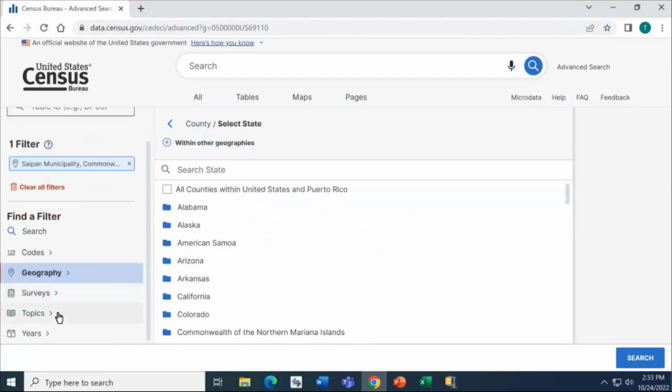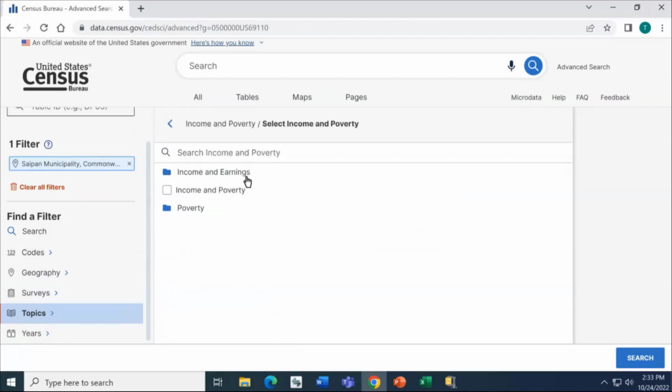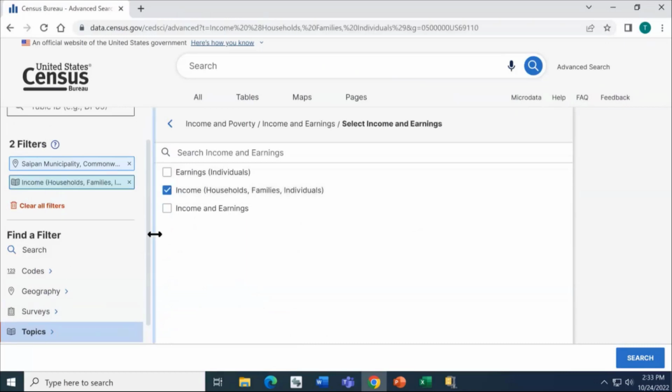Now that we have our geography selection, I did want to click Topics on the left-hand side, and I'm going to choose the income filter. Here we'll click first the folder, Income and Poverty. Then I'll choose the folder, Income and Earnings, and then choose the checkbox, Income, Households, Families, Individuals. You may see more than one relevant checkbox. We recommend make your first best guess and choose just one at a time.